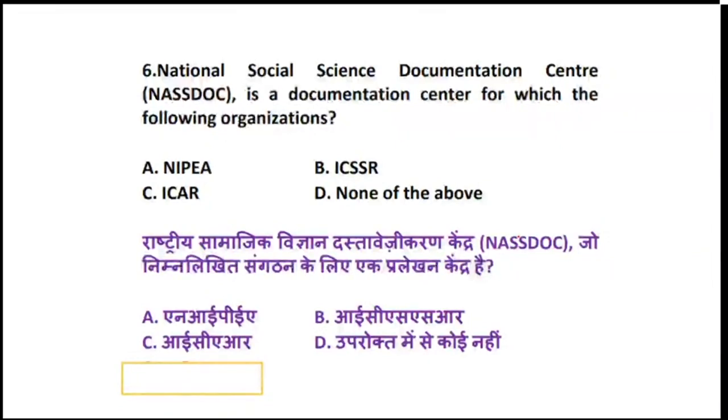The objective is to provide library and information support services to researchers in social science. It provides guidance to the library with respect to regional centers and research institutes.